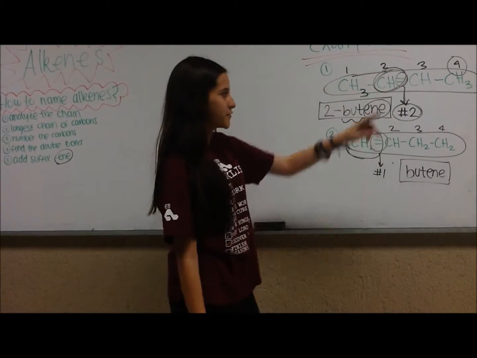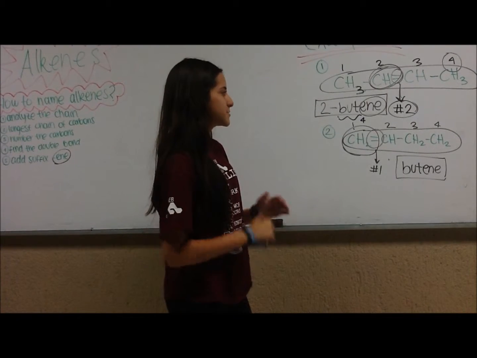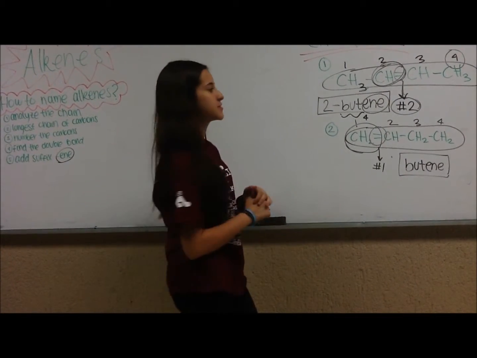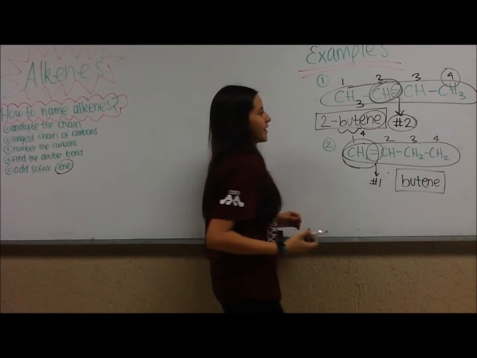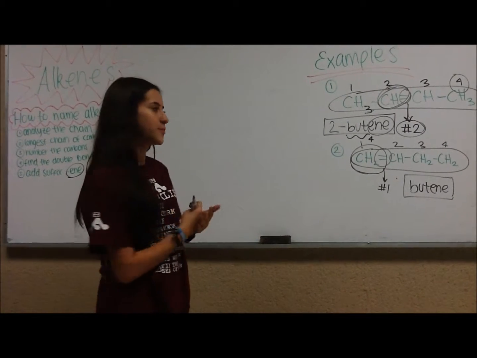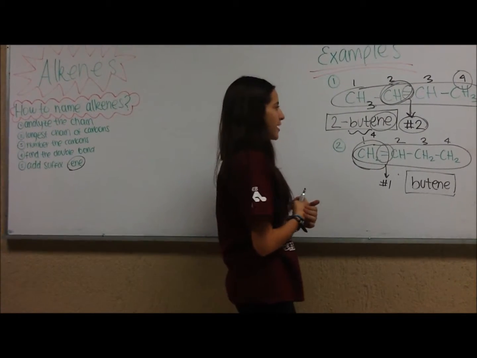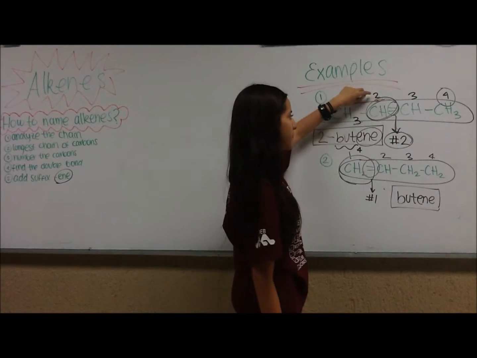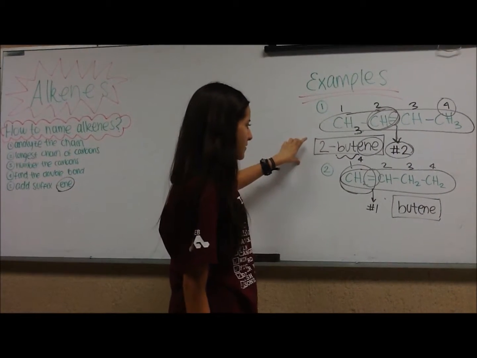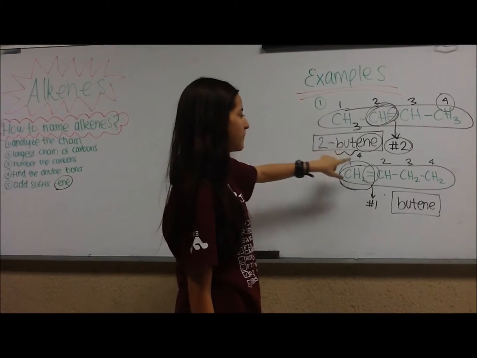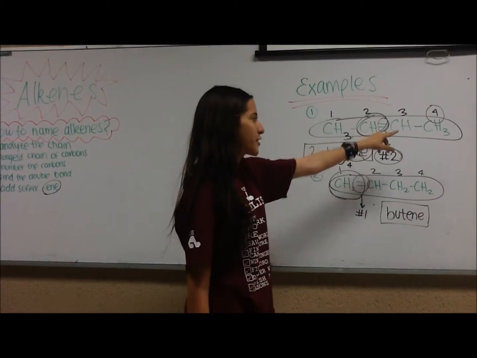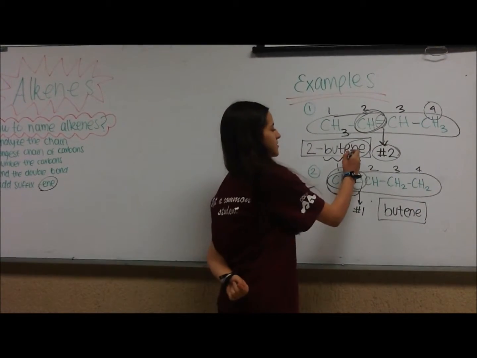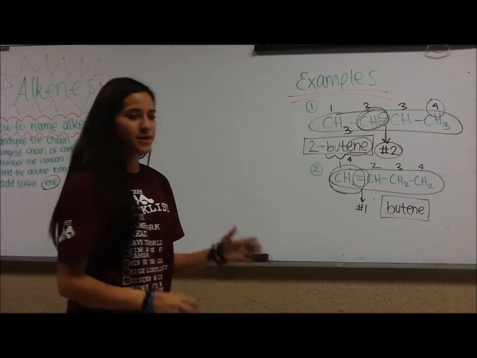We have 4 carbons. And we need to find the double bond. The double bond is in carbon number 2. And with this information, we're ready to name our molecule. We have a 2 because it's where the double bond is found, in the atom of carbon number 2. Next, the hyphen. And we have but because we have 4 carbon atoms. And -ene is the suffix for every alkene.